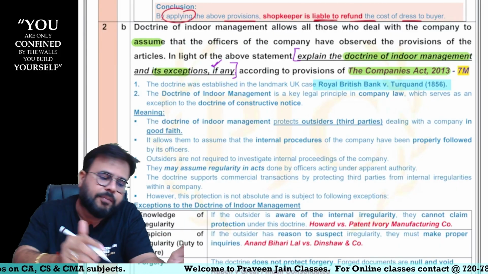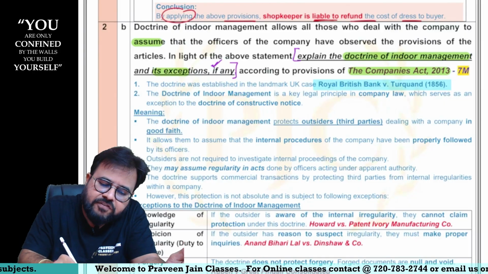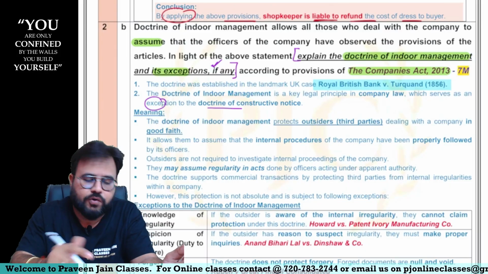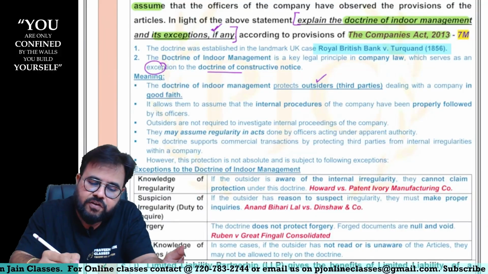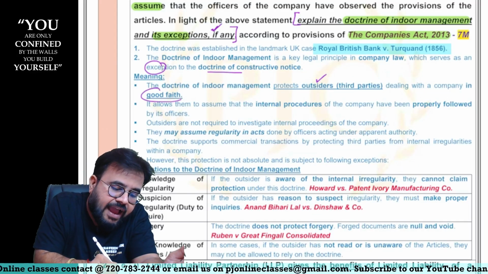And I hope you remember this point. So the doctrine of indoor management is a key principle in company law which serves as an exception to the doctrine of constructive notice, which we already know. The doctrine of indoor management is protecting whom? Outsiders, when the outsider is acting in good faith.